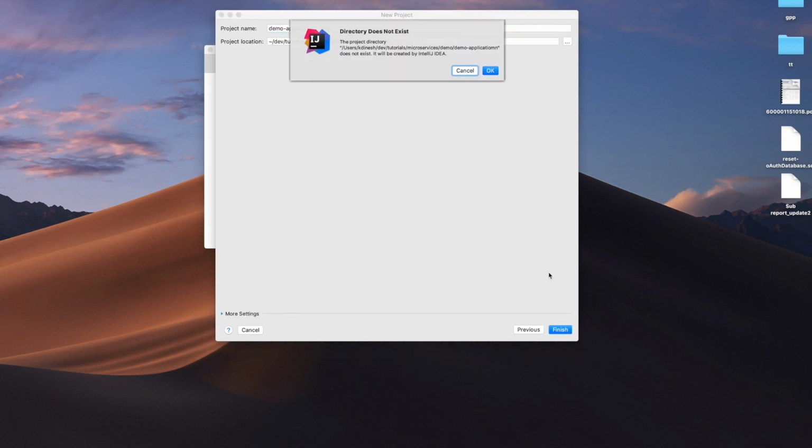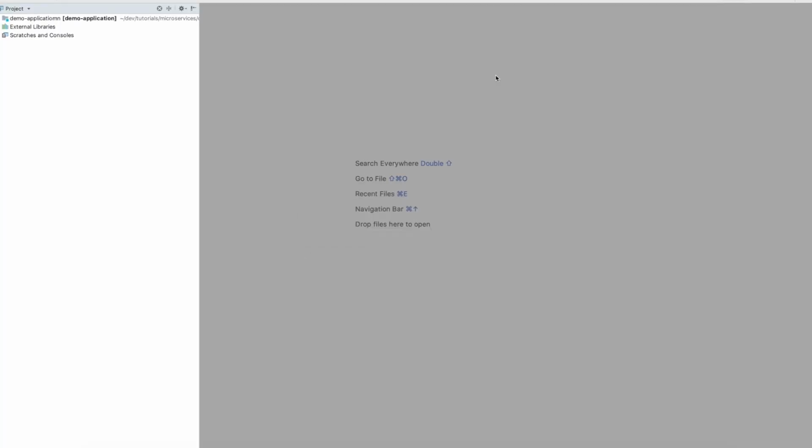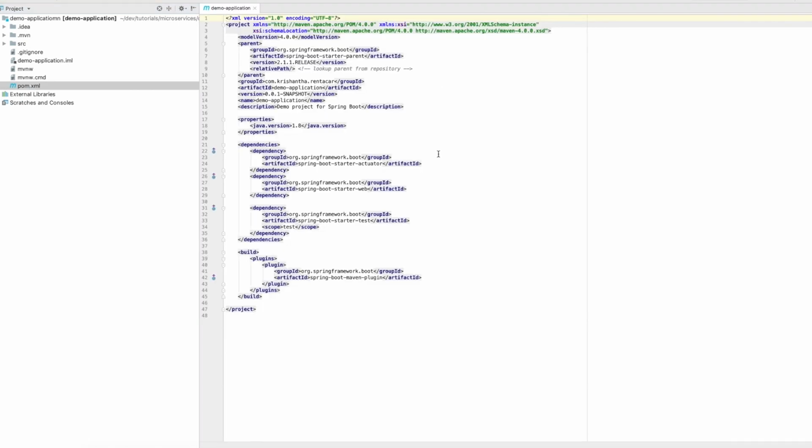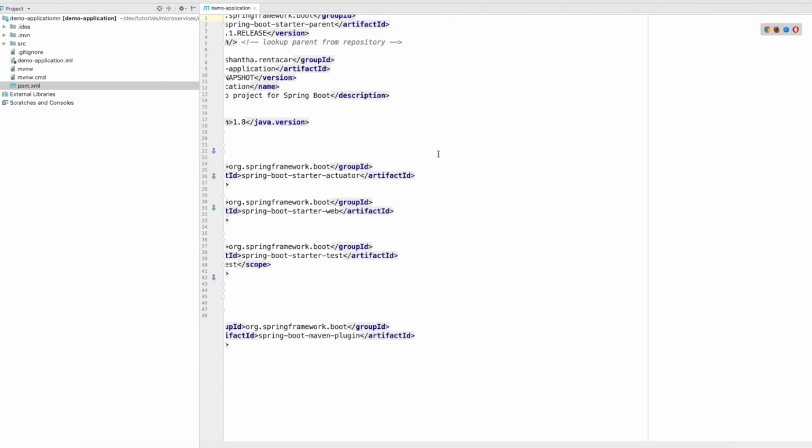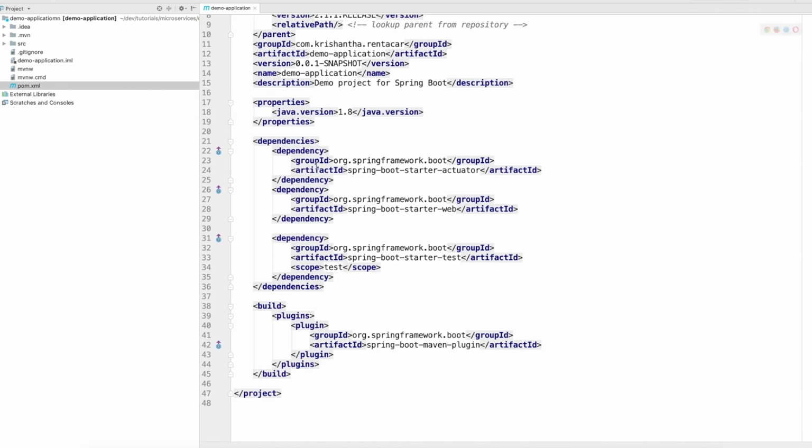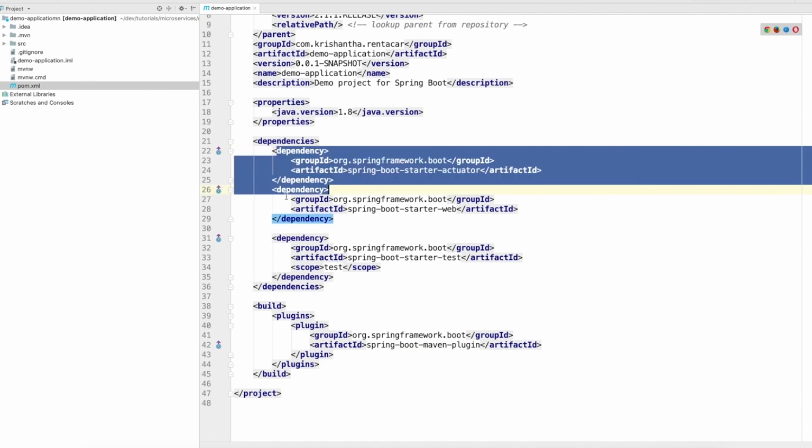So now it will create a project for us. Right, so now when you go here, you can see we have a POM file, right? This POM file already has two dependencies, Spring Starter Actuator and Spring Starter Web, right?